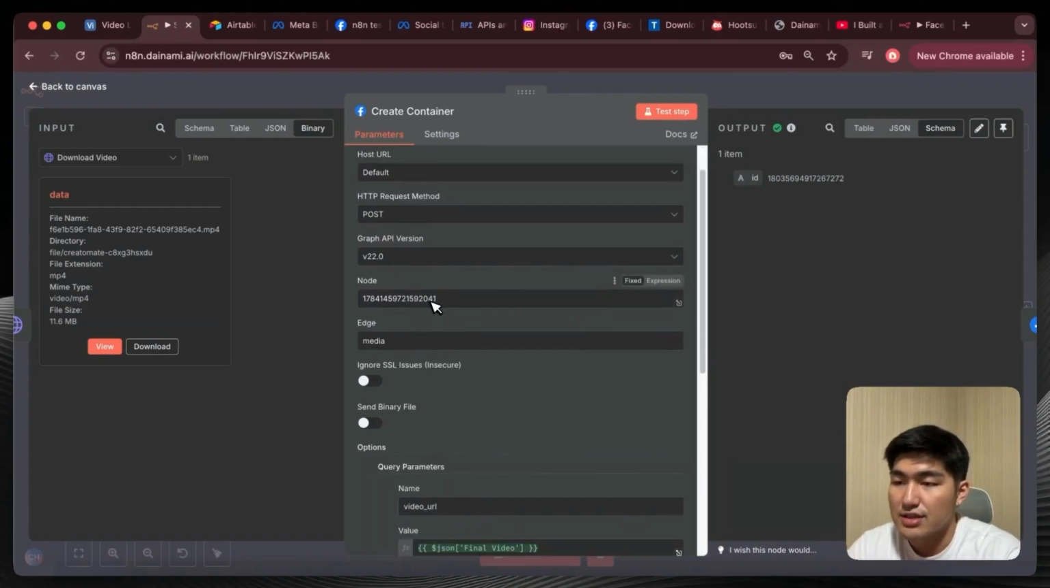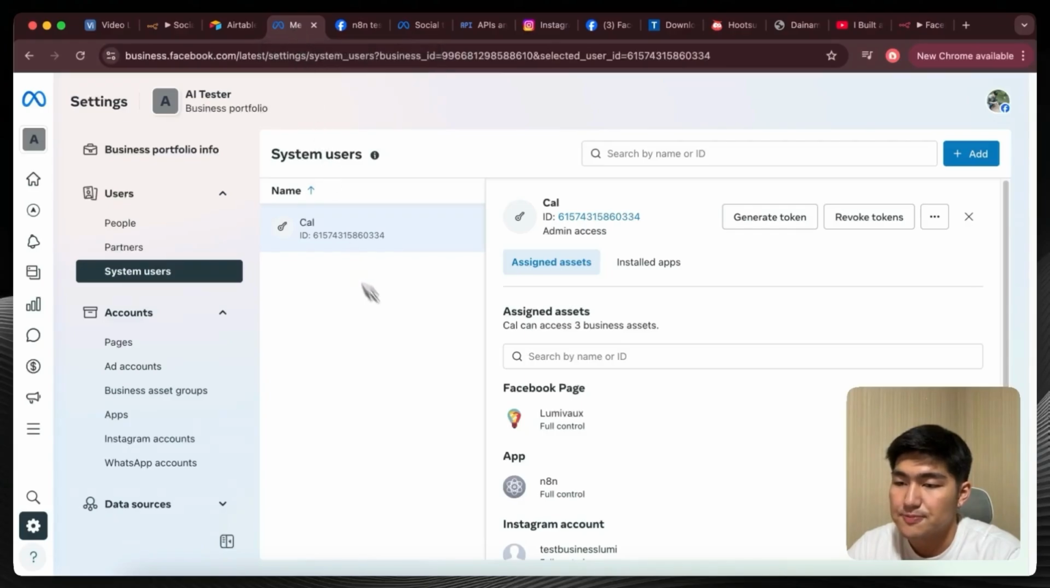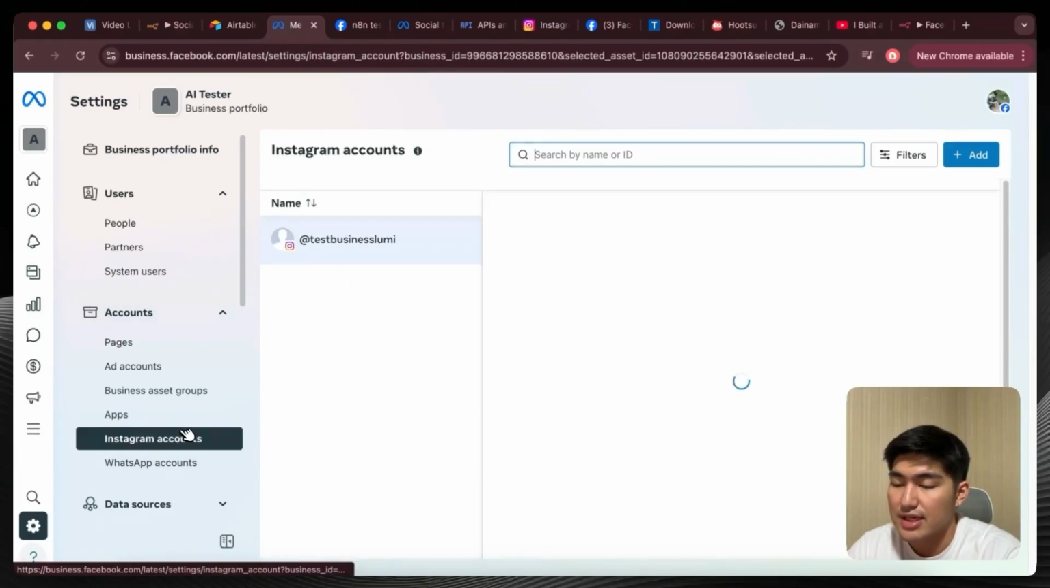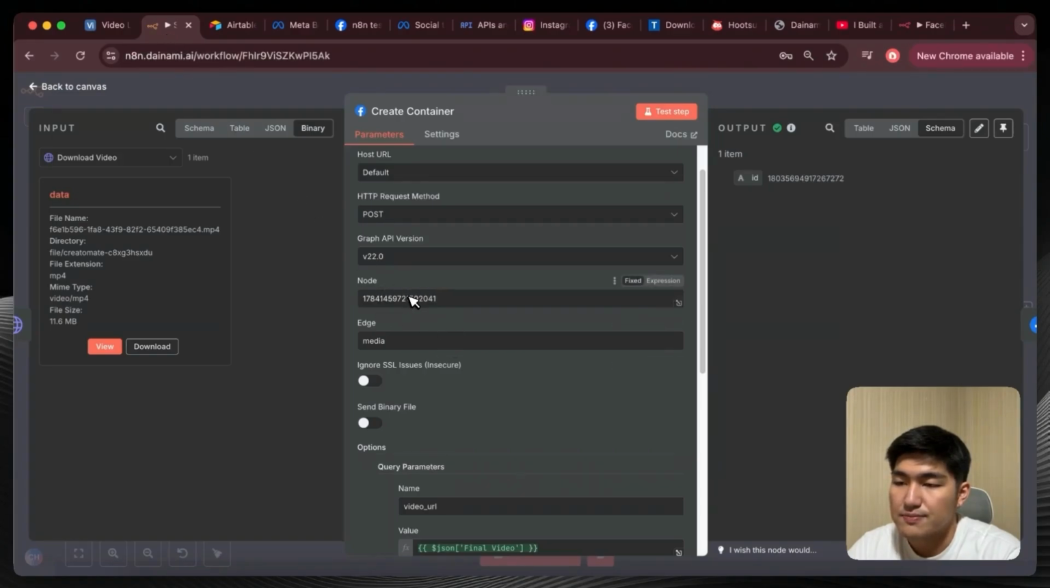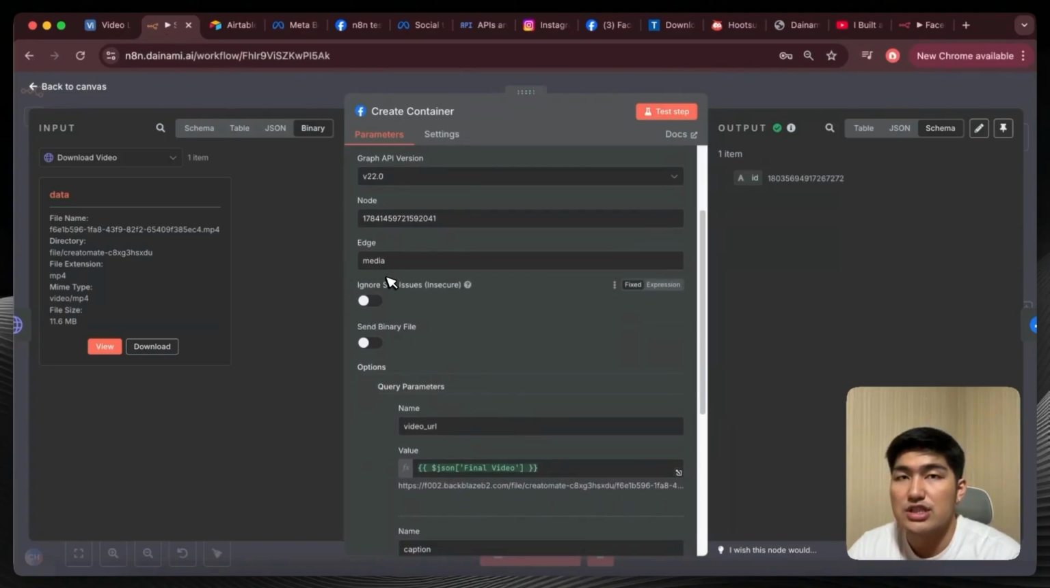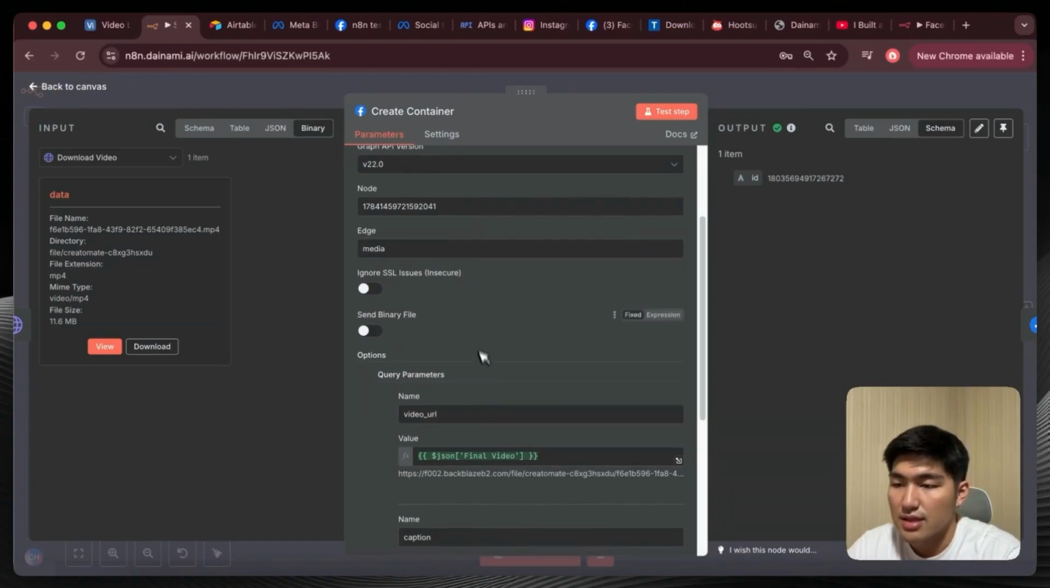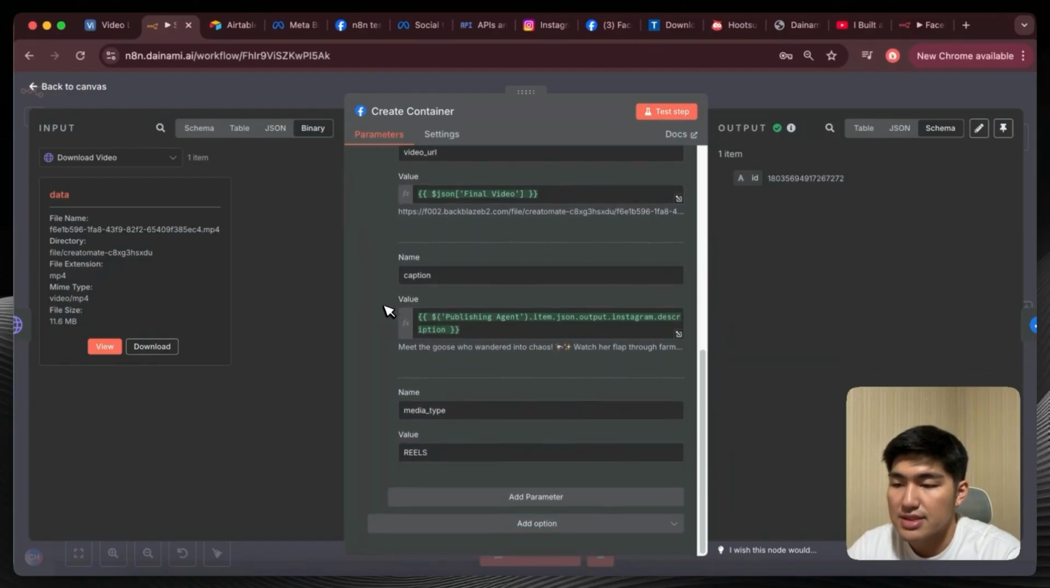The node over here, this is where we want to actually type in the Instagram account that we will be posting to. So let's go back to Meta Business. We're going to go into Instagram accounts. Okay, and then we're going to copy this ID over here, copy this, and then we'll paste this over here. The edge would be actually sort of like the media type, so we're going to choose media. Okay, and then we're going to add in some parameters. So click add parameters, and then you have a new parameter to add in.